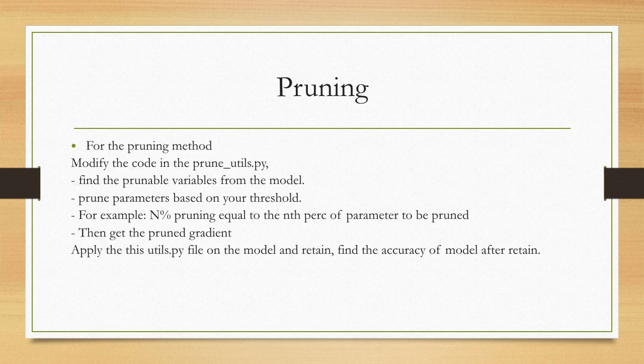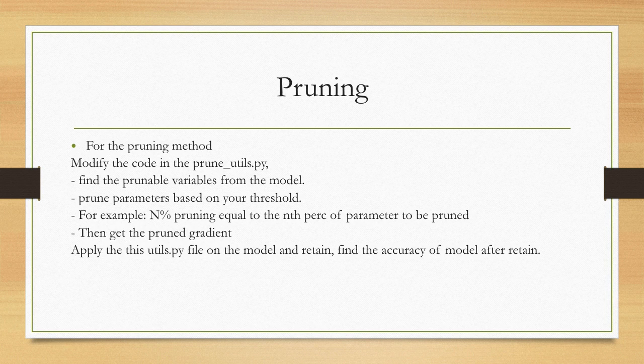After getting the pre-trained model, according to the instructions, we find the prunable variables from the model that has been trained, and then prune parameters based on the threshold, which is determined by the parameter percentage we set.